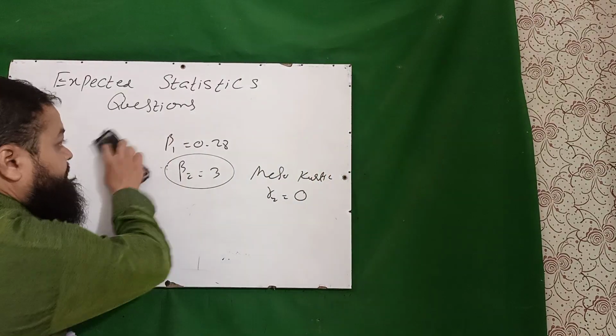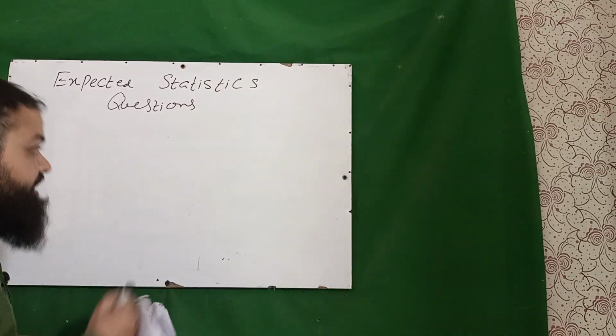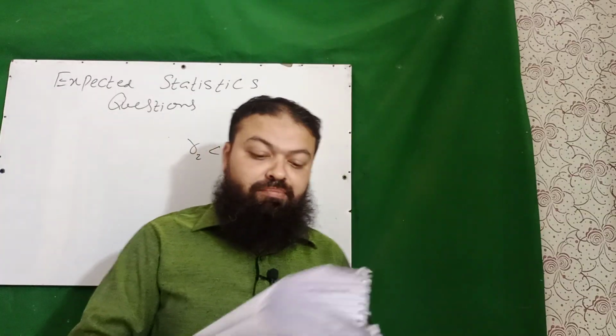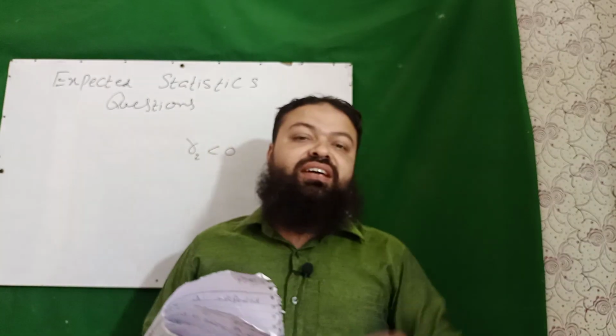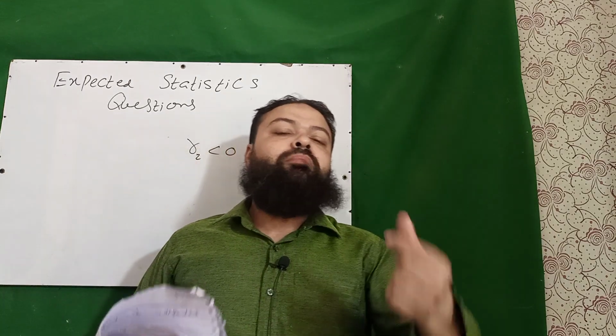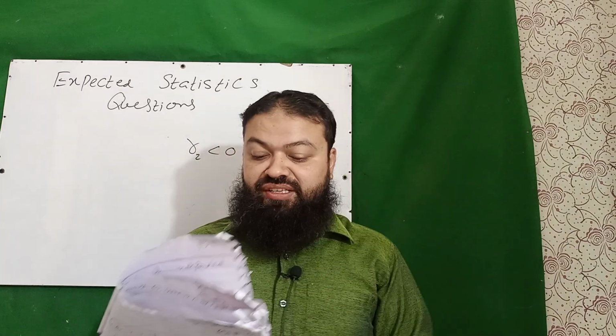Next question is, if gamma 2 is less than 0, then A leptokurtic, B mesokurtic, C platykurtic. In beta 2 we compare with 3 and in gamma 2 we compare with 0 because gamma 2 is equal to beta 2 minus 3.